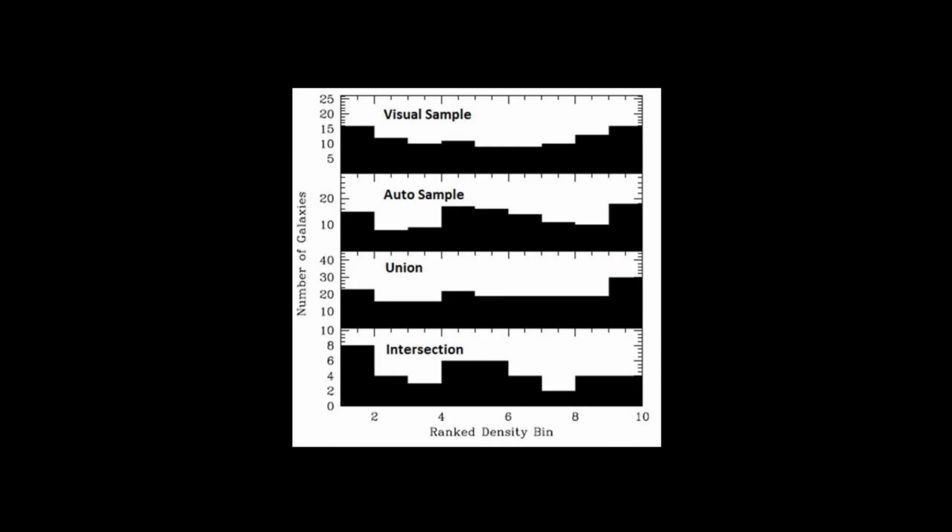We next attempt to remove the correlation between local density and cluster-centric radius by dividing the galaxies into cluster-centric annuli, and within each annulus, ranking the galaxies uniformly by local density to range from 1 to 10, with 10 being the most dense. We then sum the density ranks of disturbed galaxies for all density bins. A random distribution would be flat across all density bins. By doing this, we are asking whether at each radius, the galaxies with tidal features are preferentially in environments of either low or high local density. We find that tidally disturbed galaxies show no statistically significant deviation in ranks from the full cluster sample.